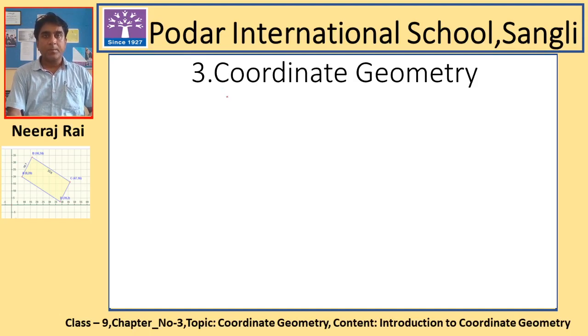So today I came up with a new chapter. The name of the chapter is Coordinate Geometry, which is the third chapter of your class 9 book in maths. So as you can see on the screen, the chapter name is Coordinate Geometry. So it is having two words. The first word is coordinate and the second word is geometry.